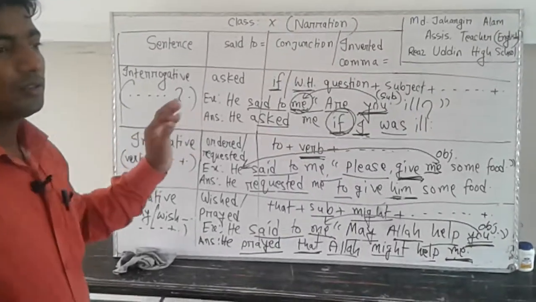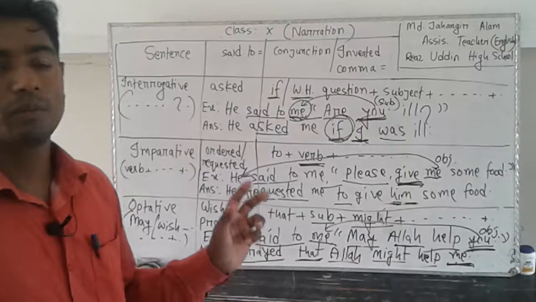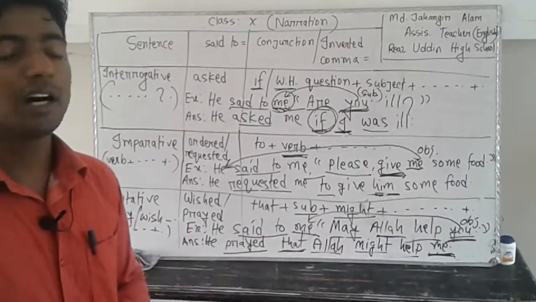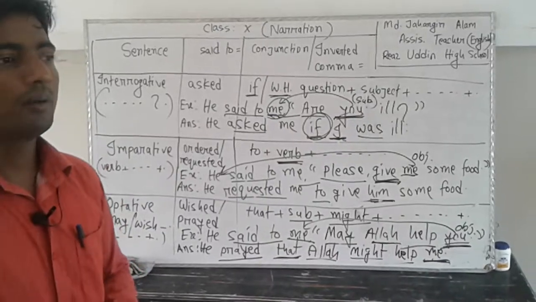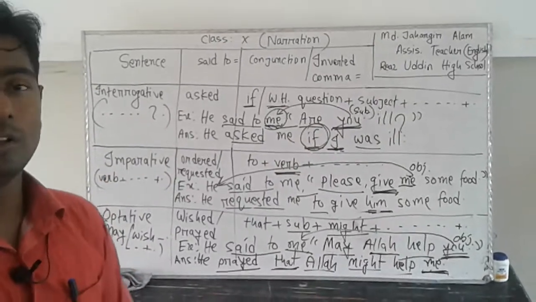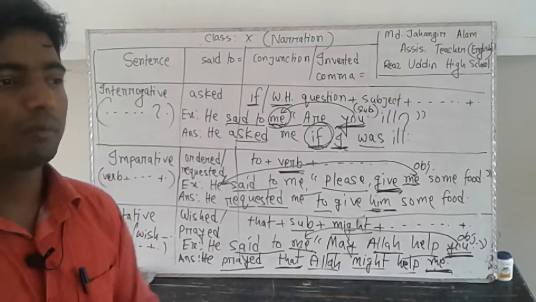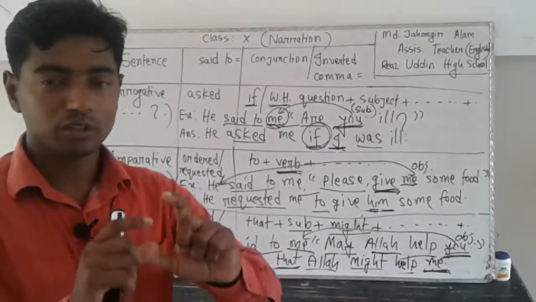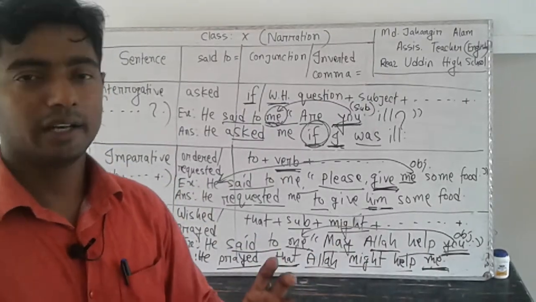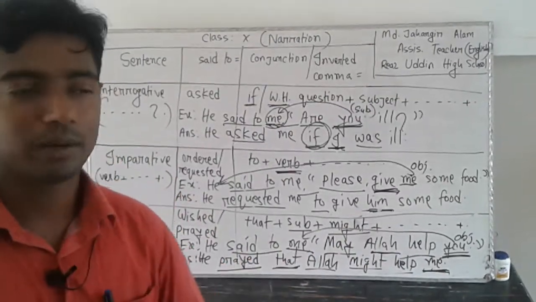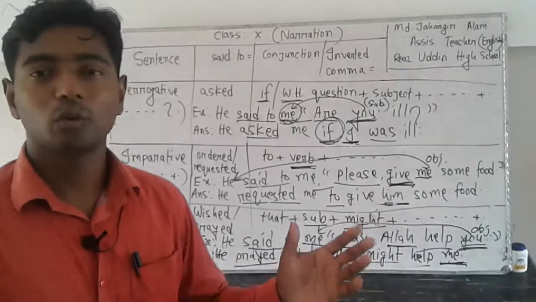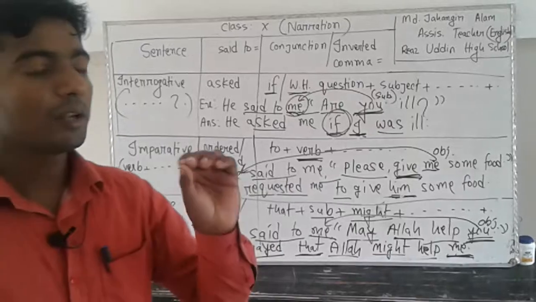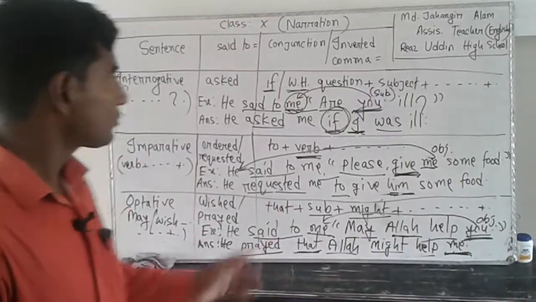When you try to turn a sentence from direct to indirect in passage narration, the reporting verb will be absent. Very frequently you will not find a reporting verb. For the reporting verb, you need to read all the passages and then you will find out what it is. When the reporting verb is absent, you may imagine what the reporting verb of this sentence will be.